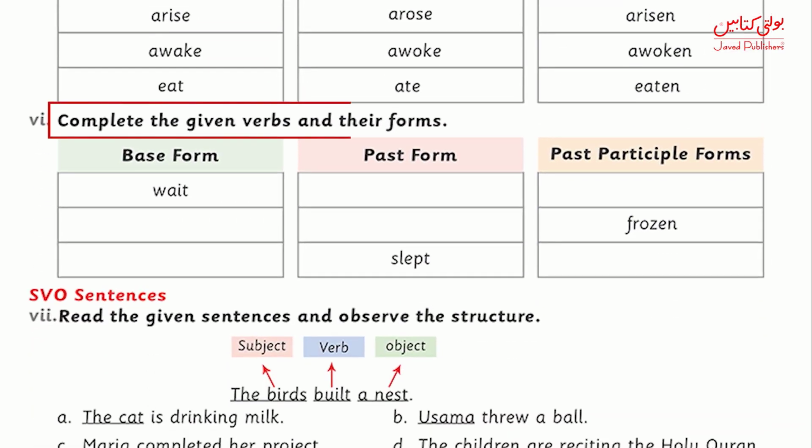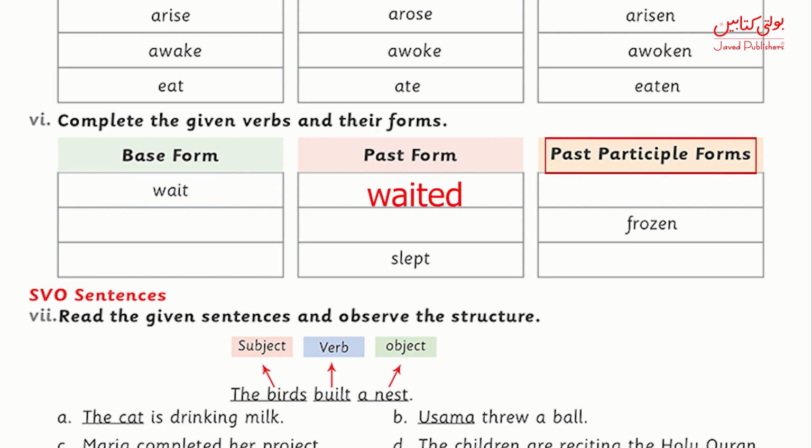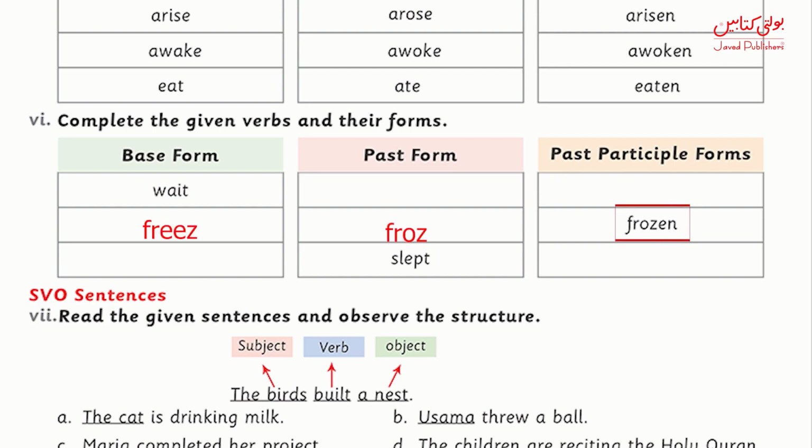Now let's complete this column. The first verb is wait. The past form of this regular verb wait would be waited, and past participle form would be waited again. Next word is blank. Past form is also blank, but past participle form is given, that is frozen. The past form of frozen would be froze, and the base form would be freeze, which is going to end with irregular verbs, froze or frozen. Next is sleep. Sleep's past form would be slept, and past participle form would be slept again.